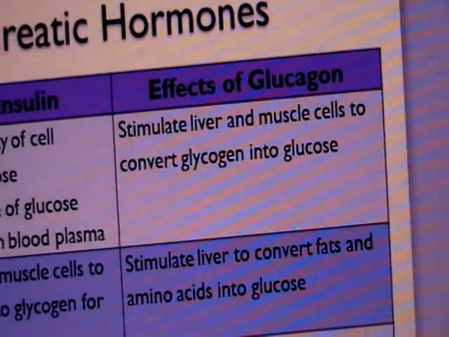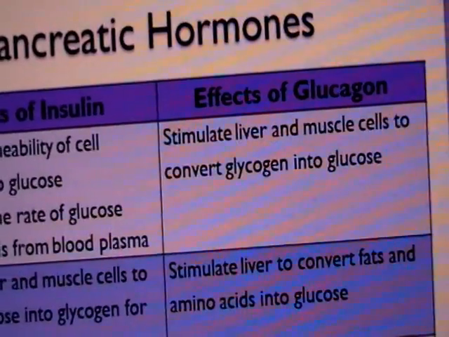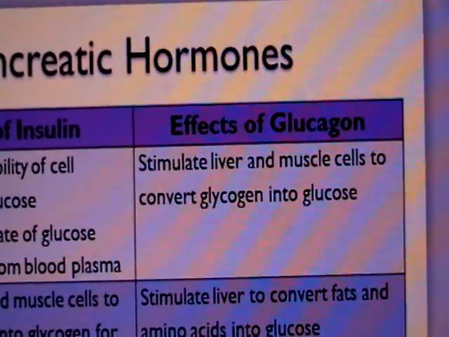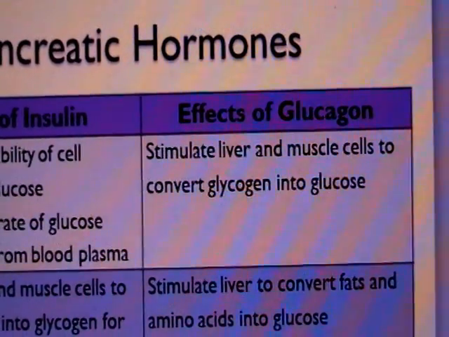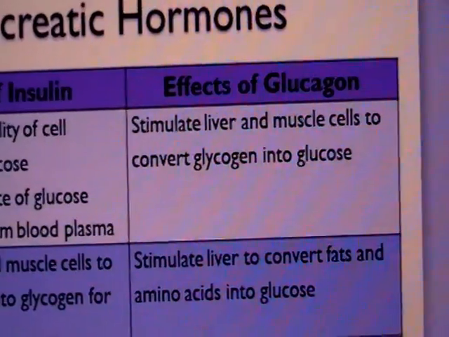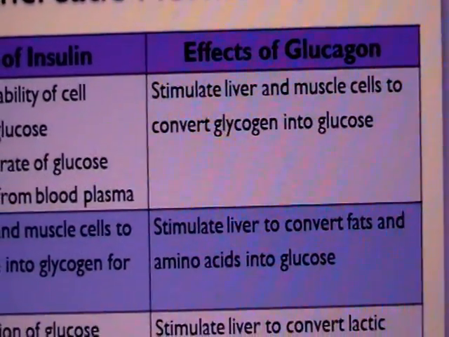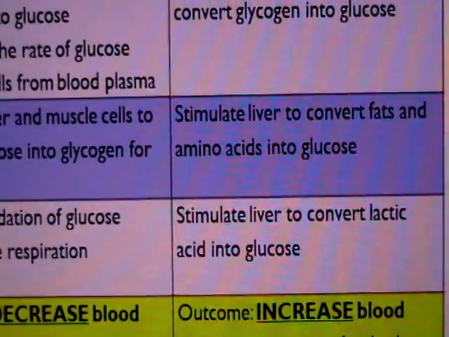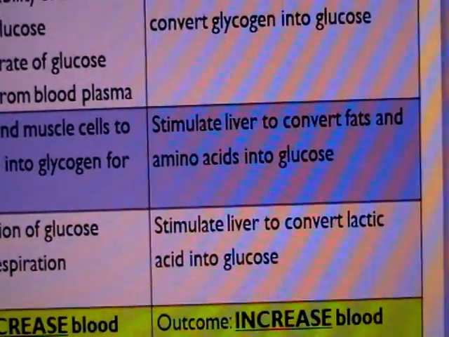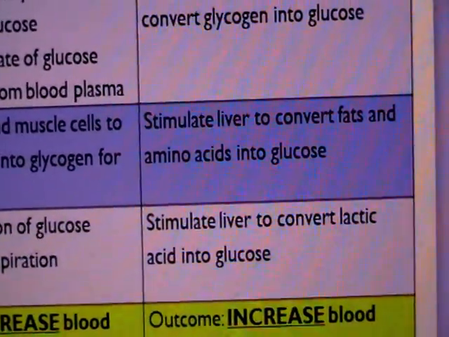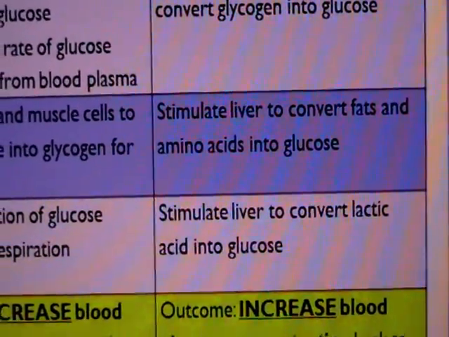How about when blood glucose level decreases? Glucagon will be released by the islets of Langerhans. Then liver and muscle cells will be stimulated, and glycogen will be converted into glucose, because we want this glucose to get back into the blood to increase the blood glucose concentration. The liver will be stimulated, and it will convert the fat storage within into glucose, likewise for amino acids.